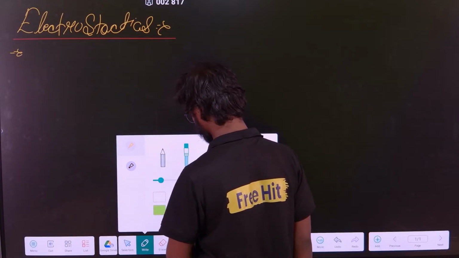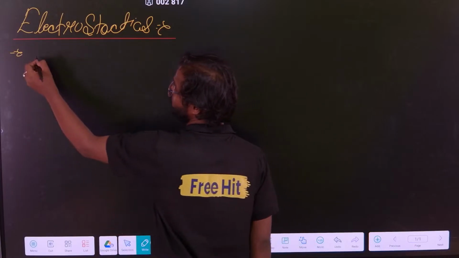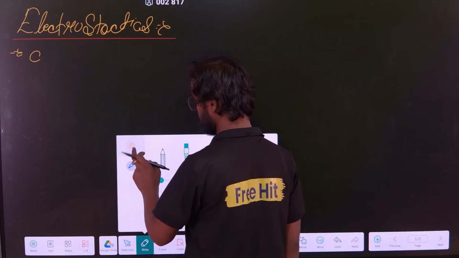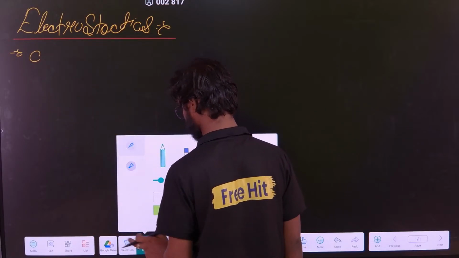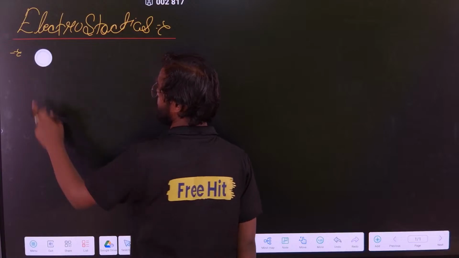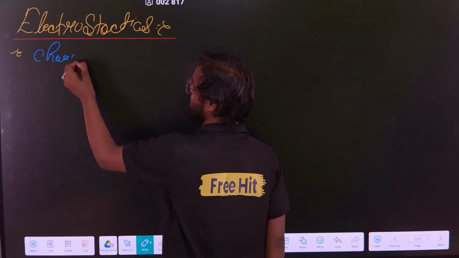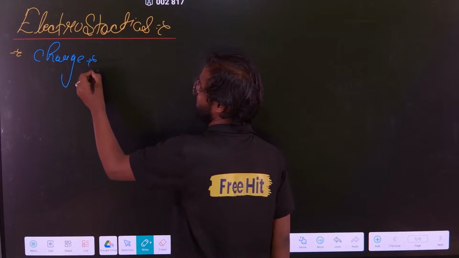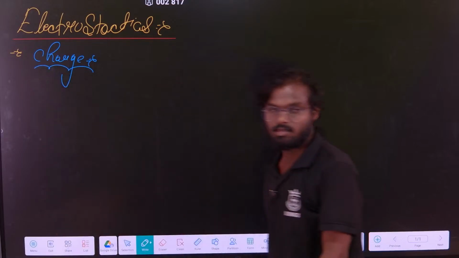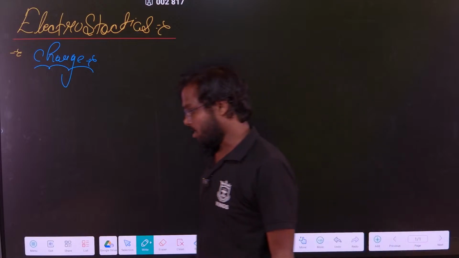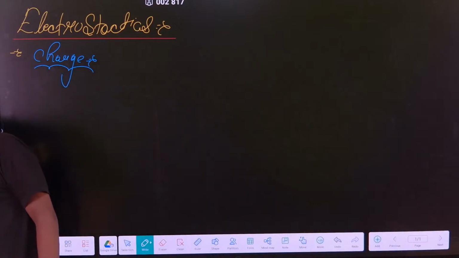Charge. What is charge? Can anyone tell me the definition of a charge?